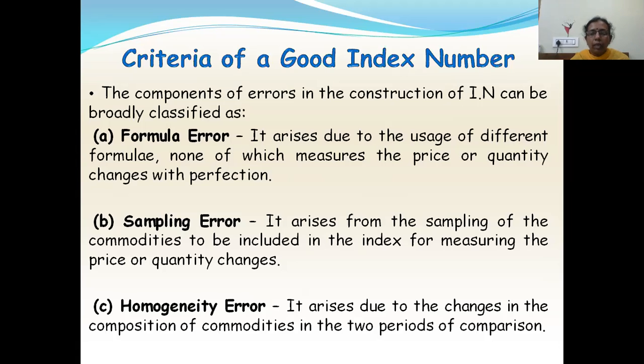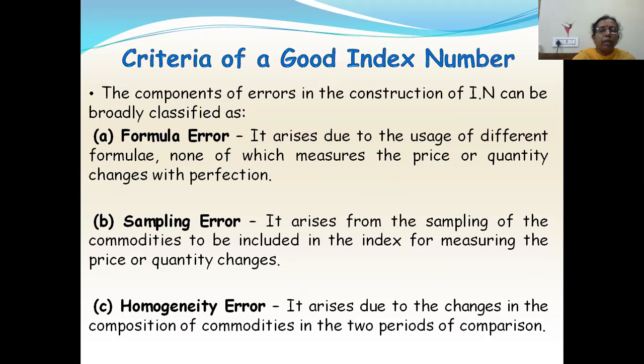So what I am taking in 2010, I am taking commodities of say only pulses. What are the prices or change in the prices of pulses? And in 2011, I am taking what are the changes in the prices of the vegetables. So here the two commodities are different. For 2010, I am taking pulses as the commodities. For 2011, I am taking vegetables as the commodities. And I am trying to compare these two years. But the two years have different commodities for comparison. Then that is known as homogeneity error.